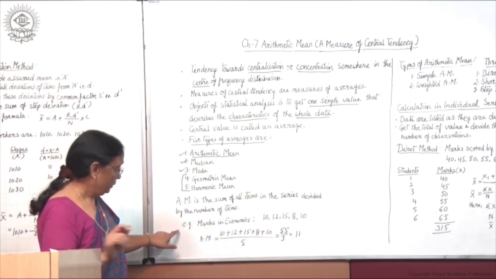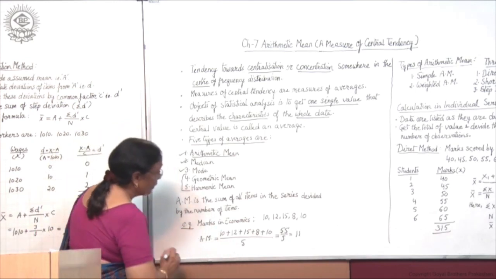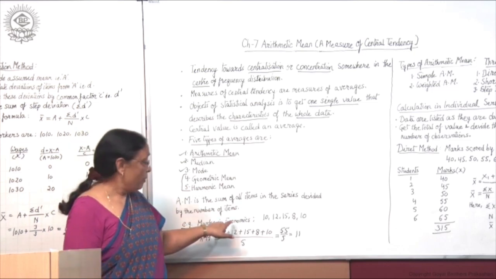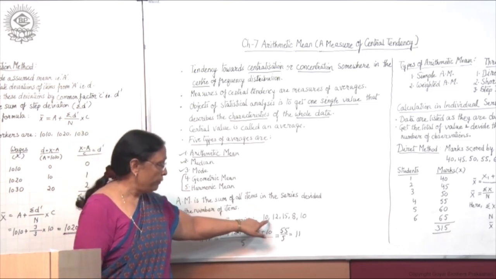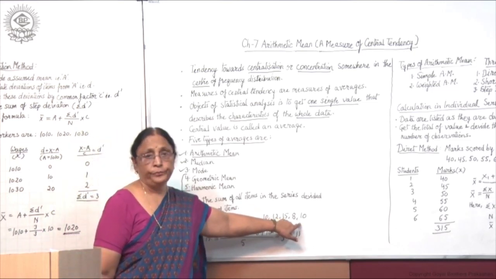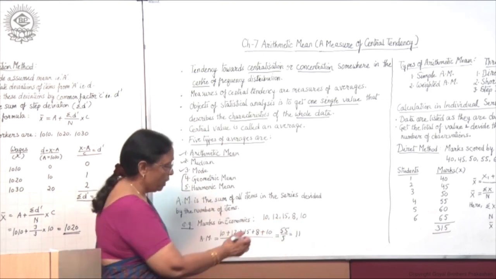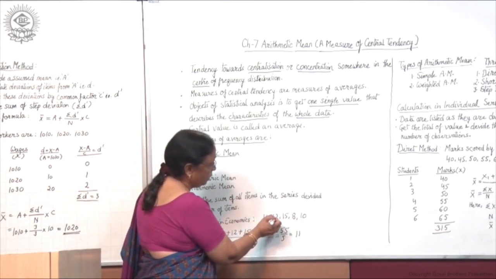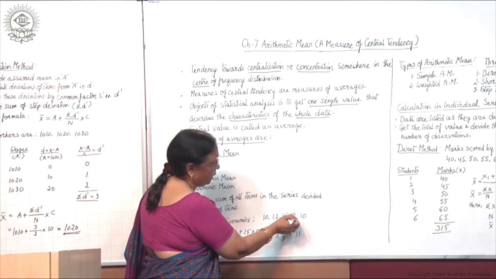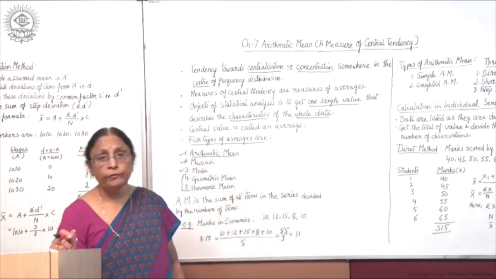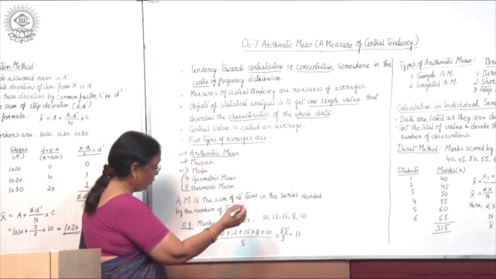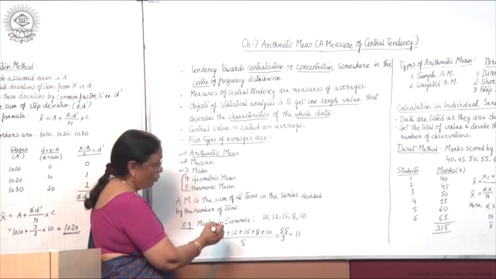For example, suppose the marks in economics of 5 students are these. One has scored 10, second 12, then 15, then 8 and 10. These are the marks of 5 students. Now for arithmetic mean, what will you do?